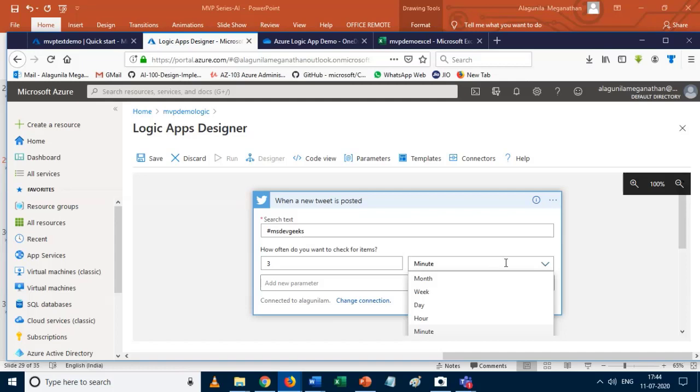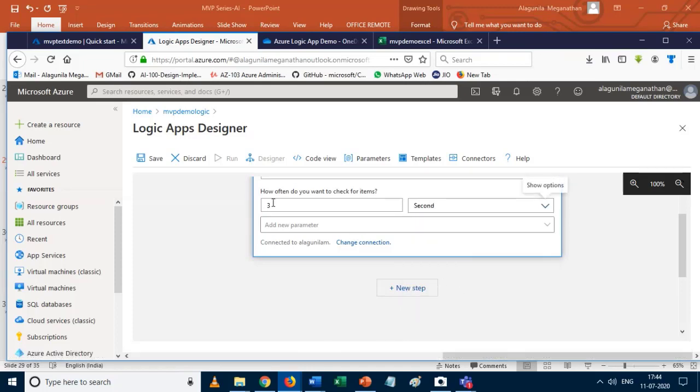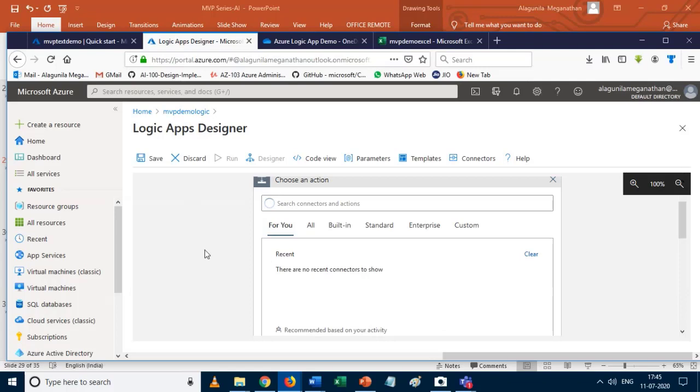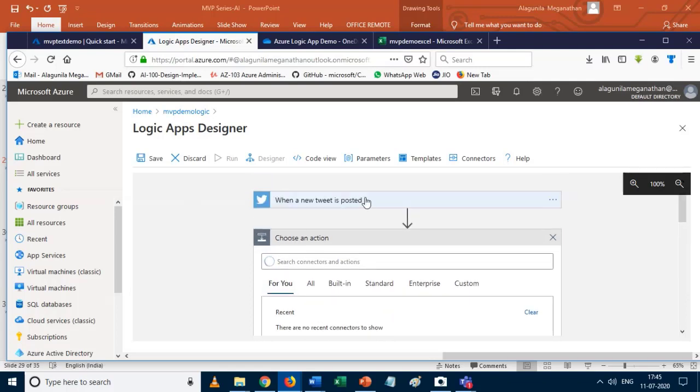Next we need to give how often you want to check the item. So I just click on second. Okay, so for demo purposes, every 5 seconds we need to check whether someone posts a tweet or not. Okay, so I just click on the next one. So far I have connected the input.